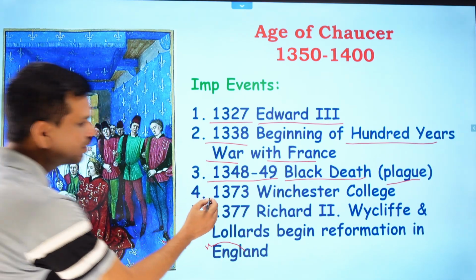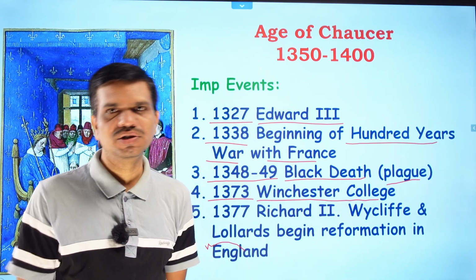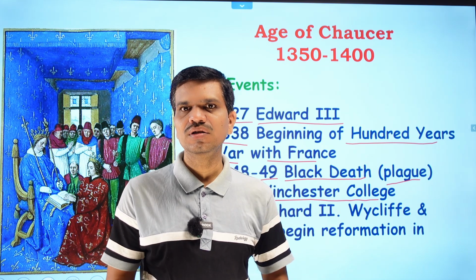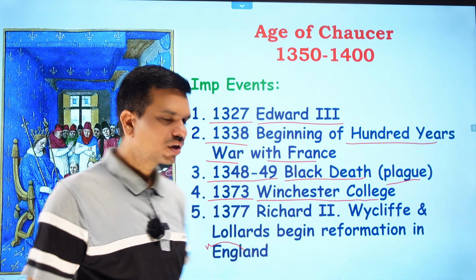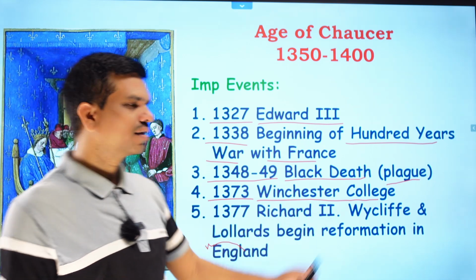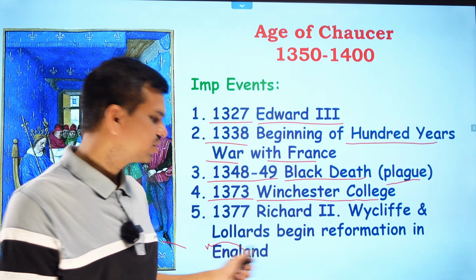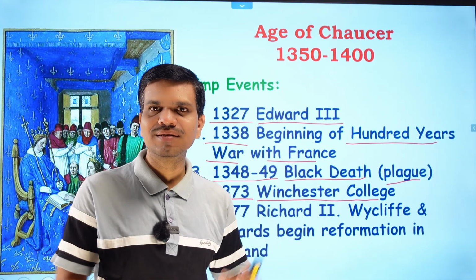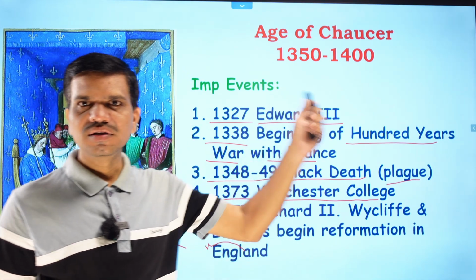Next we have 1373, and you find that Winchester College was established. So this Winchester College was one of the earliest colleges in England, and hence this event is marked by the Reformation in England. Again, next we have 1377, Richard II came to the throne, and there we find Wickliffe and the Lollards beginning a reformation in England. So this year also is important. In 1377, we find that the reformation had started in England. So all these events are important in the Age of Chaucer.